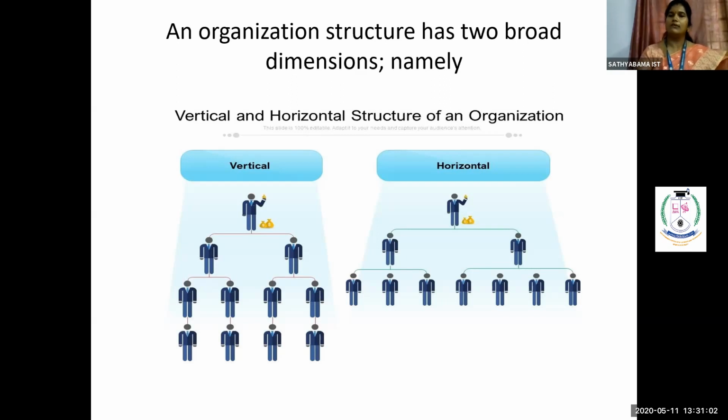So it increases your lower level people day by day. So that represents your horizontal way of structuring. So these are the backbone, or these are the two broad classifications of your organization structure. So based on this vertical or horizontal only, we are just going to move on to your next topic, called